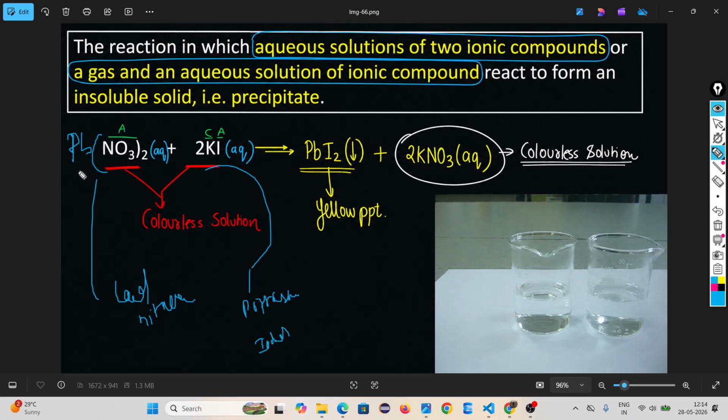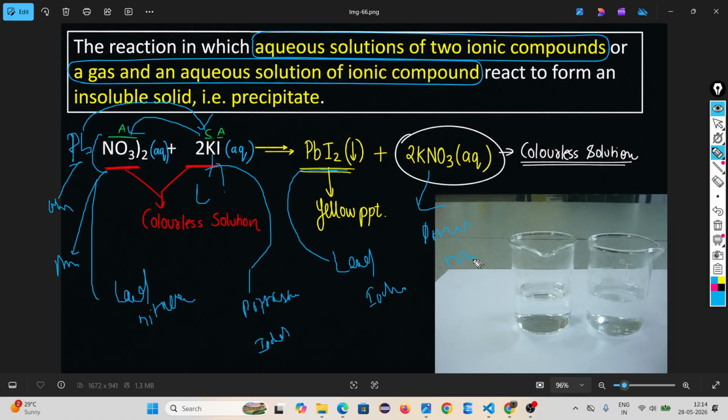Look, in lead nitrate, Pb is the cation and nitrate is the anion. Here K is the cation and I is the anion. So what happened? Pb combines with I to form lead iodide, and this K reacts with nitrate to form potassium nitrate.